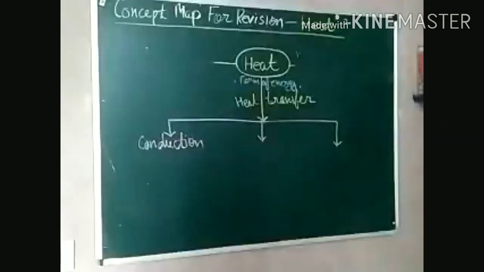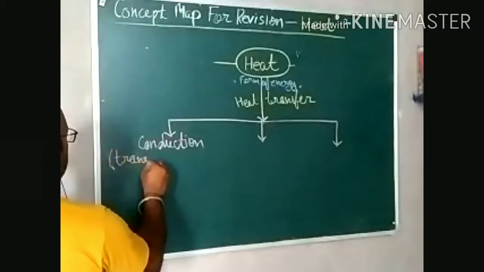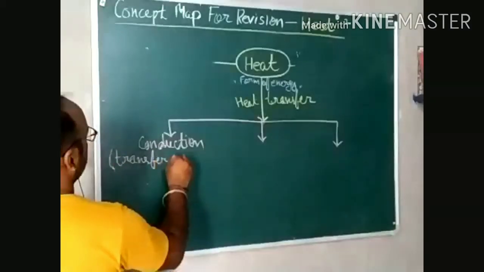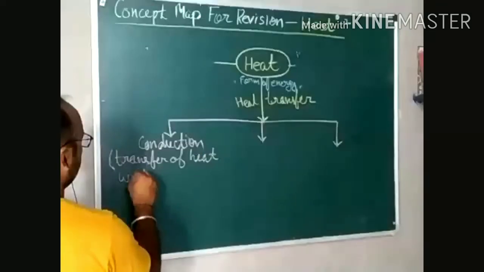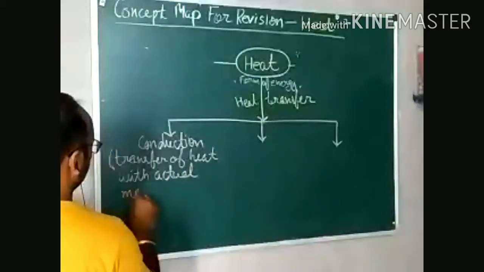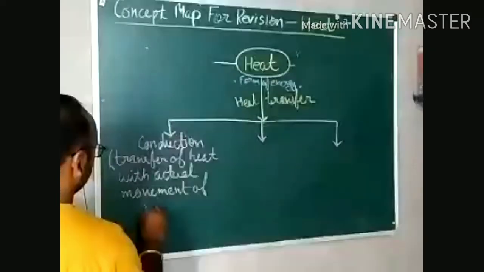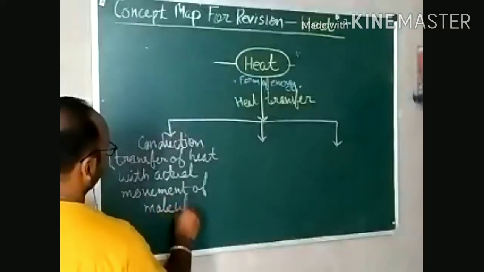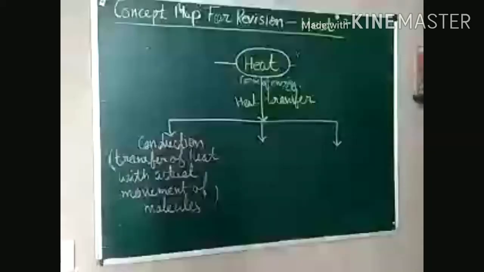In this there is transfer of heat without actual movement of molecules. That is conduction, right?